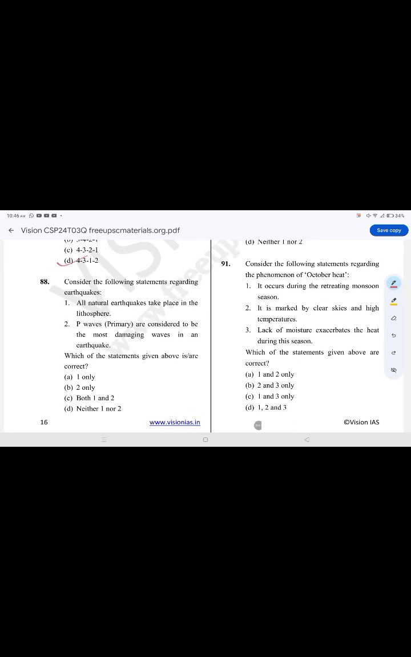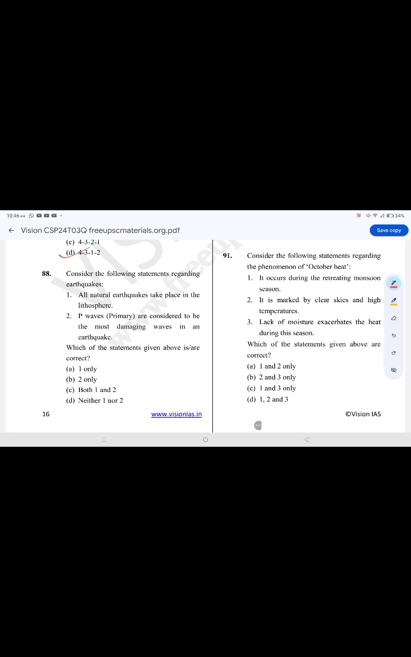Consider the following statements regarding earthquakes. The correct option is option A, 1 only. All natural earthquakes take place in the lithosphere. P waves are considered to be the most damaging. It is false.